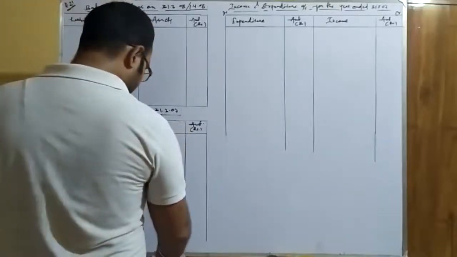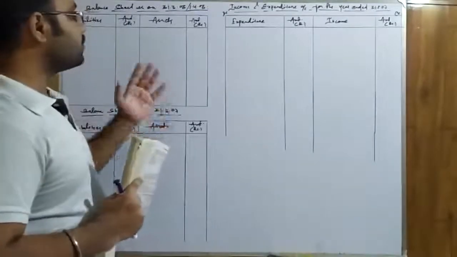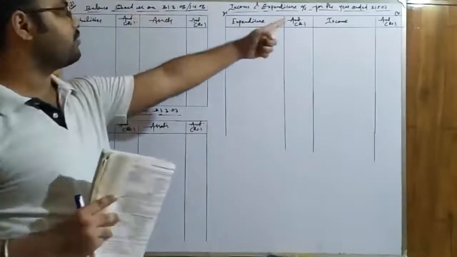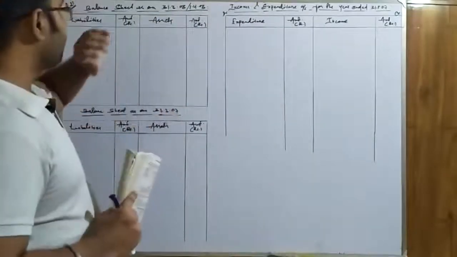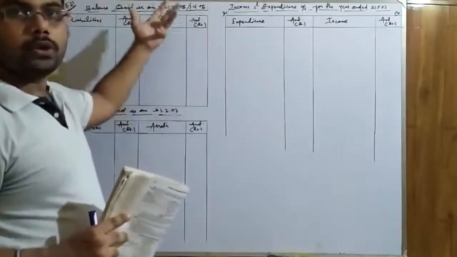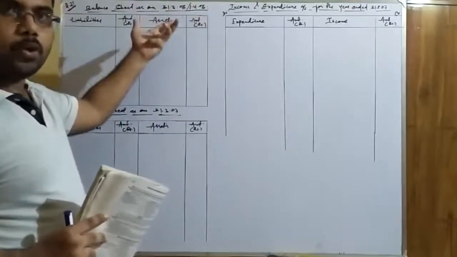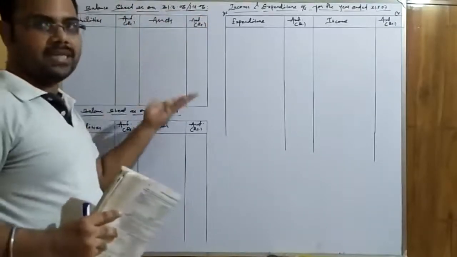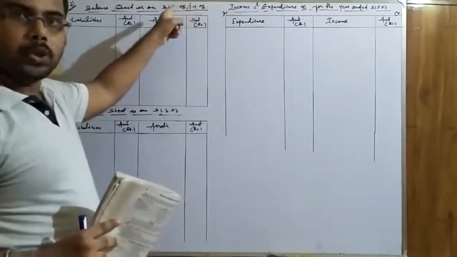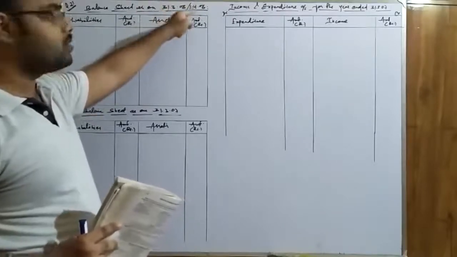Before starting the solution, as you can see, the accounting year for the question we are going to solve today is 1st April 2006 to 31st March 2007. What I have written over here is as given in the question. Just to avoid your confusion, 31st March 2006 or 1st April 2006: as I told you, the closing balance sheet of the last year is the opening balance sheet of the current year.